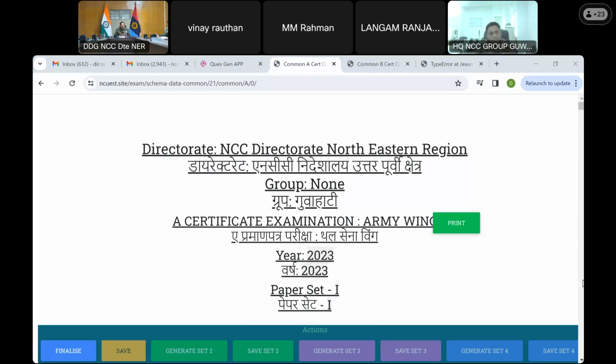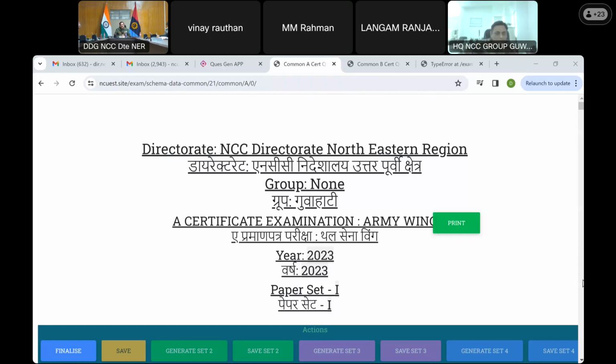The common paper setting officer will do the job first because all other papers are linked to it. Then it comes to the special subjects, they can do at random. There's no sequence in that. Once that is done, their job is over. The presiding officer is the one who has access to the combined paper, like I showed you, which he has to save as well as encrypt before submitting to the group commander.